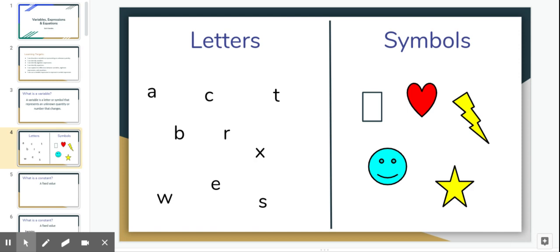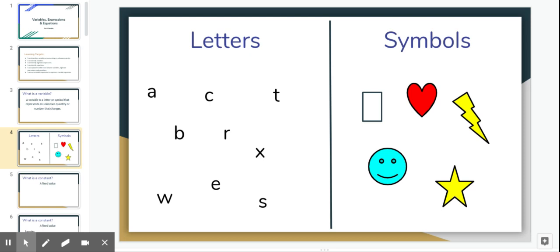There's letters here on the left, A, C, T, really any letter in the alphabet. And then you can also use symbols. You might see this empty box or the heart or a happy face or a star. Any of those things can be used to represent an unknown quantity or a number that can change.